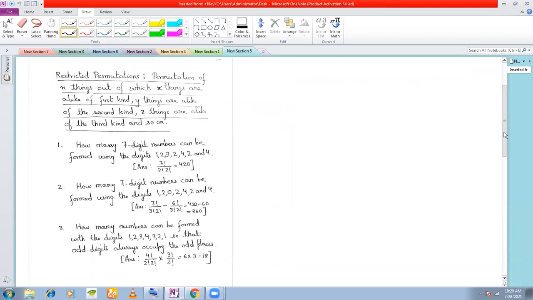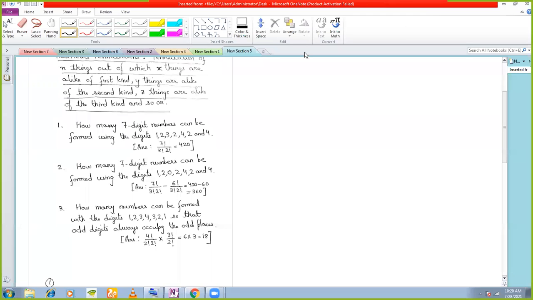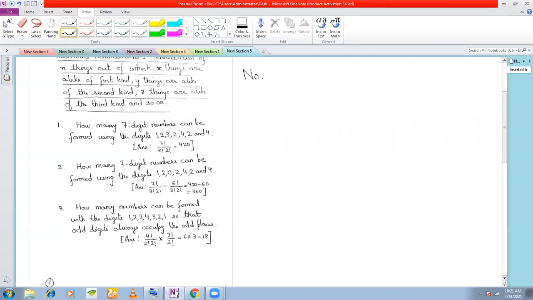This time, we are going to start with the part where certain things are identical. Now we have already done permutation of n different things, right? What is the number of permutations of n different things taken r at a time?